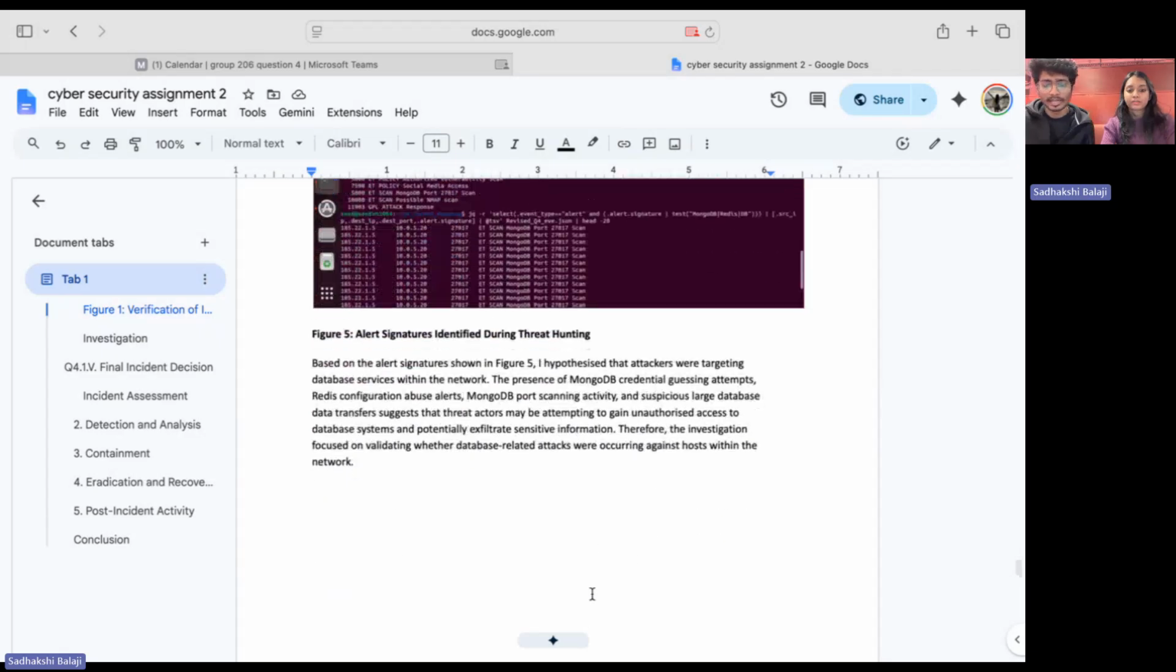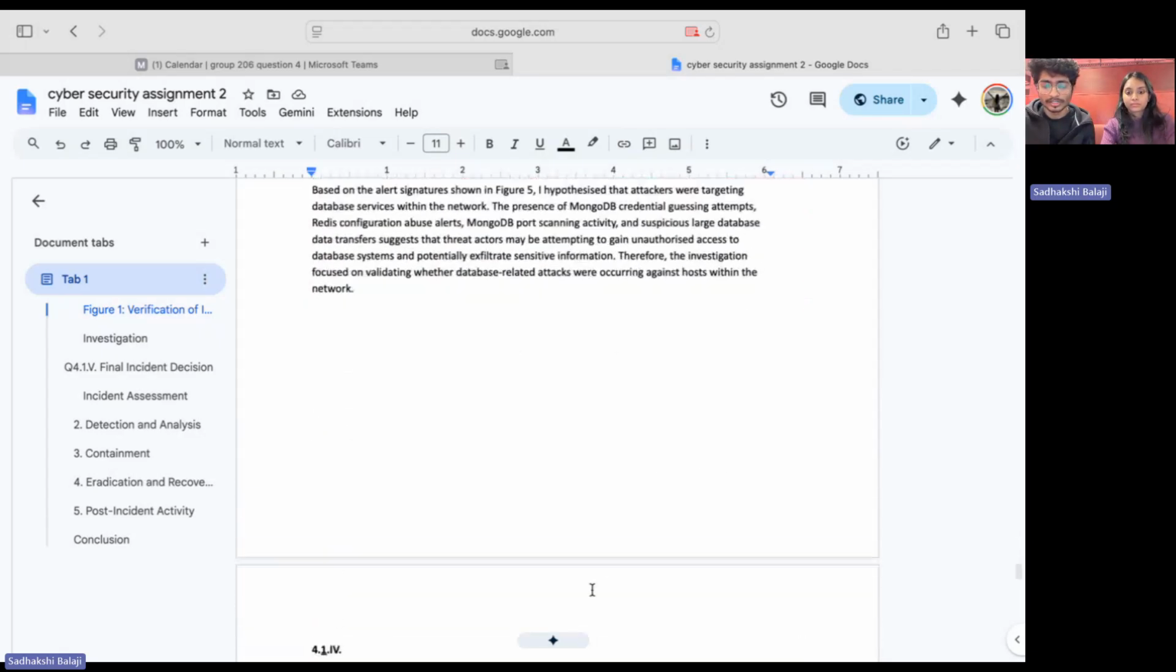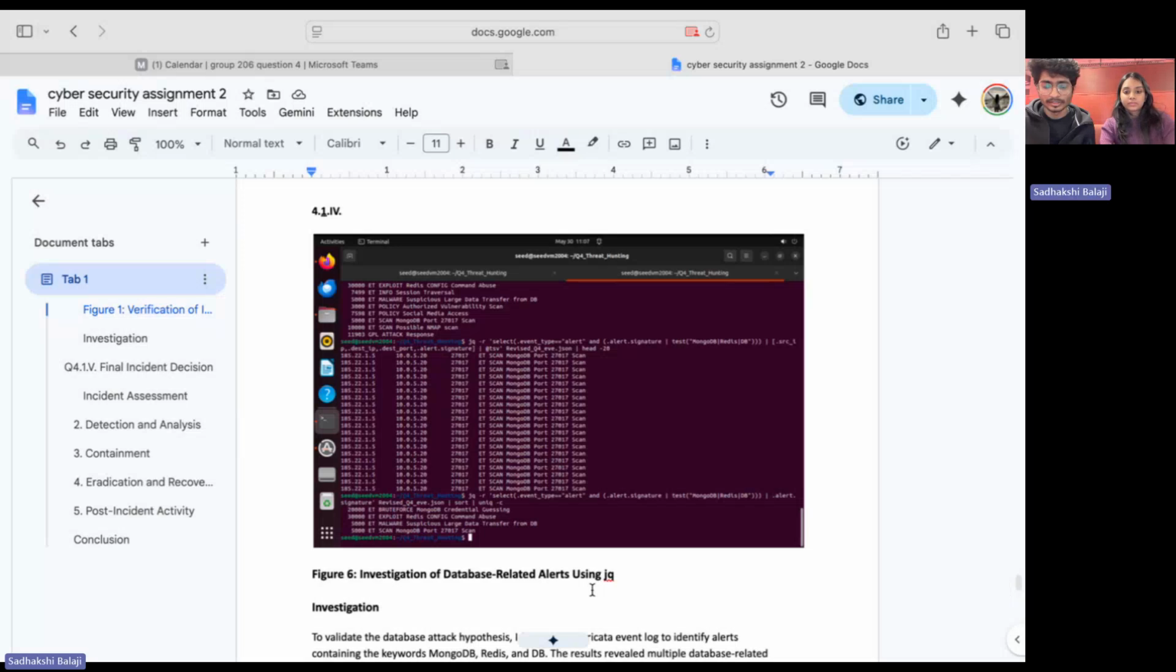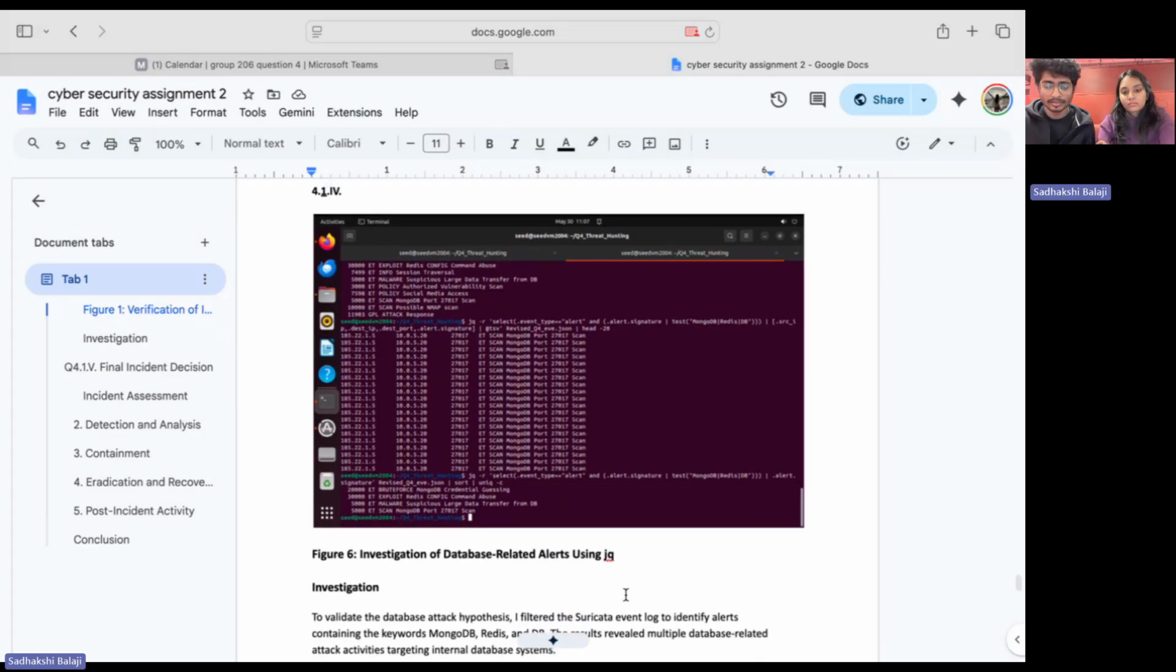Based on this finding, I developed a threat hunting hypothesis. My hypothesis was that the attacker was targeting database services within the network in an attempt to gain unauthorized access and potentially steal sensitive data. I formed the hypothesis because the alerts suggested multiple attack stages, including scanning, credential guessing, exploitation, and suspicious data transfer.